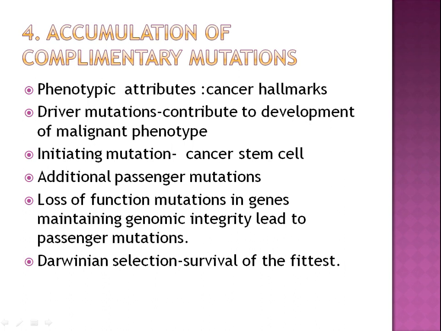So there are many phenotypic attributes to the cancer, like it is a rapid growing tumor, it has local invasiveness, ability to metastasize to distant sites. So these are all the phenotypic types of tumors.